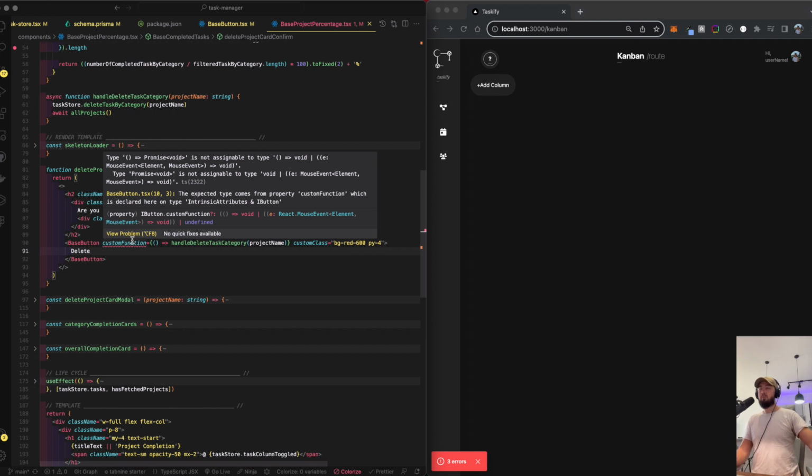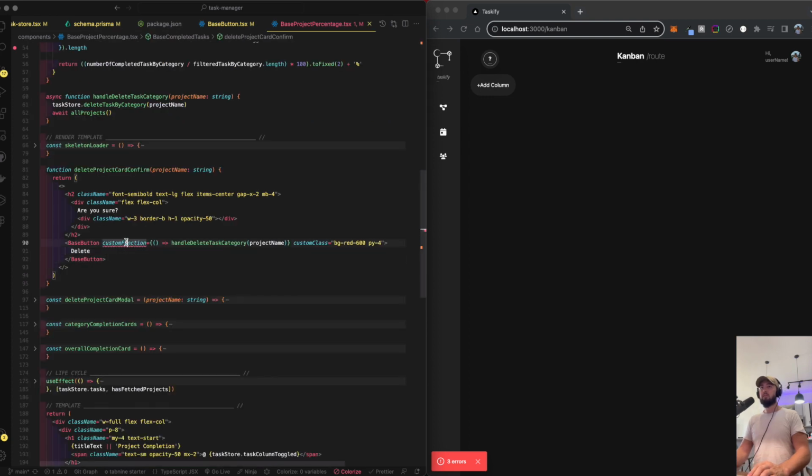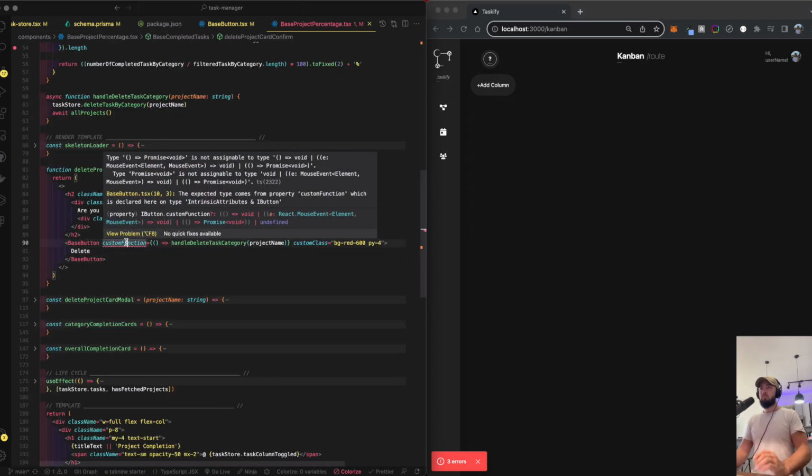So type promise.void is not assignable. Oh, is that the issue? So boom, we'll just plug that in as well as one of our types for the base button. We'll wrap it in that, and let's see if that helps. Type promise.void is not assignable to, we popped it in right there for you.